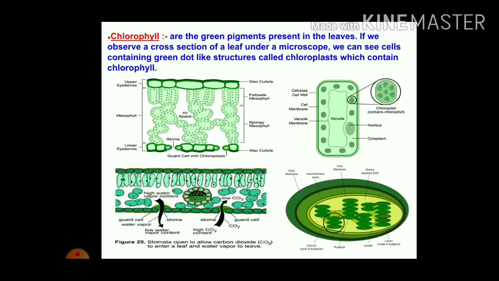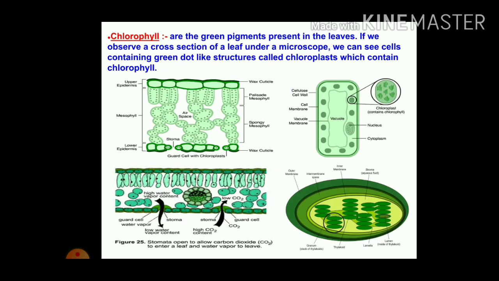Here in the diagram you can see how these guard cells with the chloroplasts are present. Stomata are small openings, and through them carbon dioxide as well as oxygen moves inside and outside the leaves or the cells.